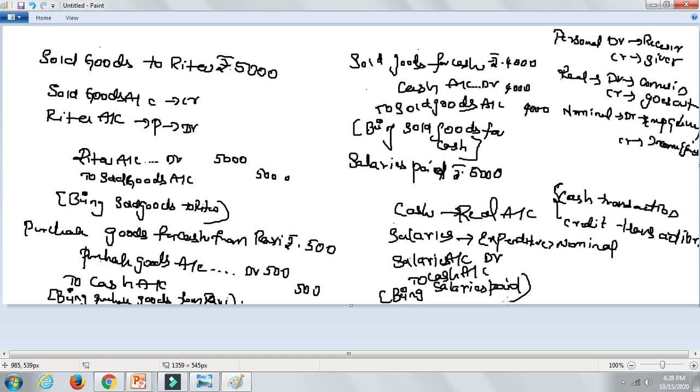Okay, so I'll wind up the class over here. This is just the small examples I have given you to understand the concept, the 3 golden rules of account. I'm going to do more problems on this because it's a new subject for you, and make it easier. Hopefully, I hope you all got it.